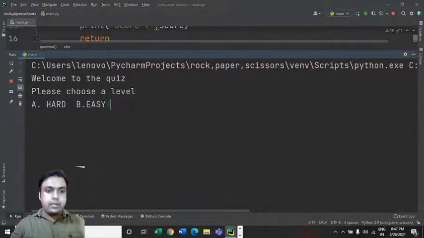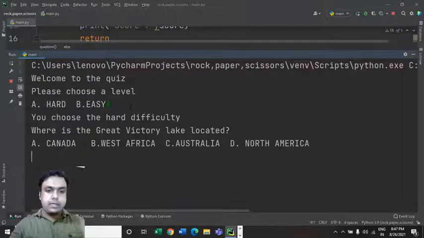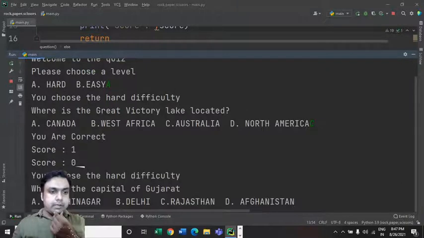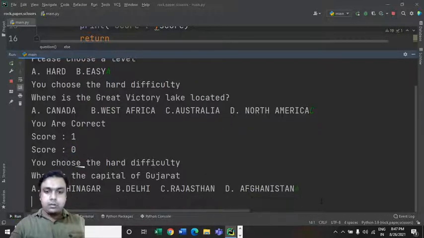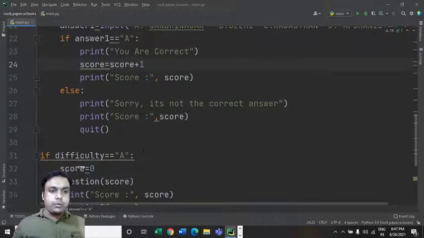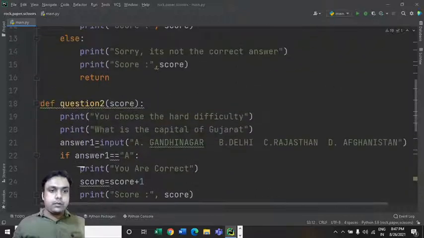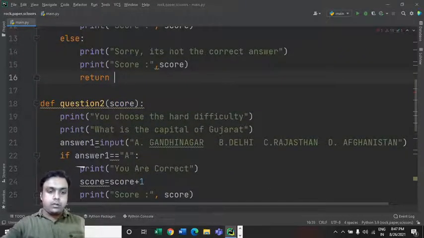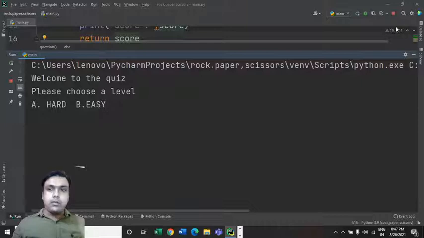Difficulty level A, right, C. Okay, again it is showing us this value 0 over here. Let me check what is happening, what's the issue. So if I return this score, then what is going to happen?